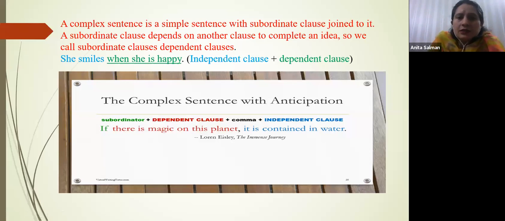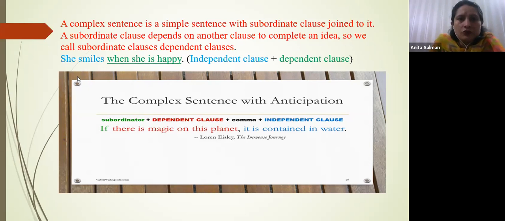The complex sentence, you can see: if there is magic on this planet, it is contained in water. The main sentence is, it is contained in water, right? But there is a subordinate clause attached with it: if there is magic on this planet. Like you have read in conditional type 1, type 2, and type 3, the conditional clauses started with if were subordinate clauses, whereas the rest of the sentence was the main clause. This sort of sentence comes under complex sentences.